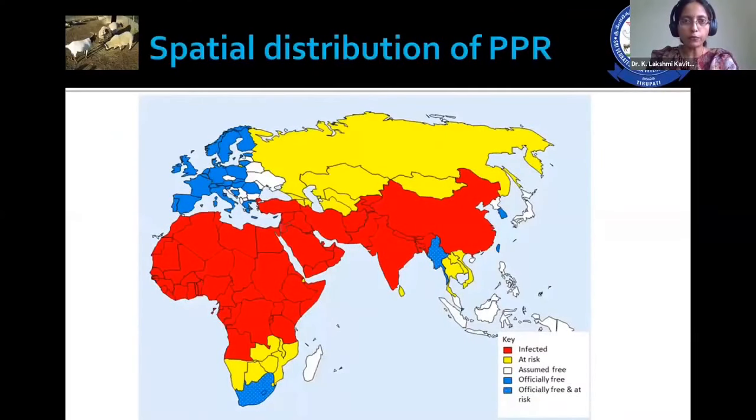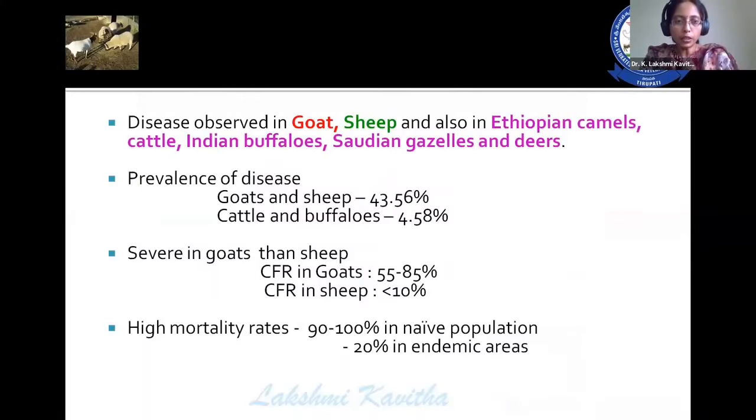The spatial distribution of PPR: red color indicates infected areas, yellow indicates at-risk areas, whereas the rest are assumed to be officially free. Then coming to the incidence of the disease. This disease is primarily observed in goats, then sheep. The prevalence of disease in goat and sheep is about 43.56%.